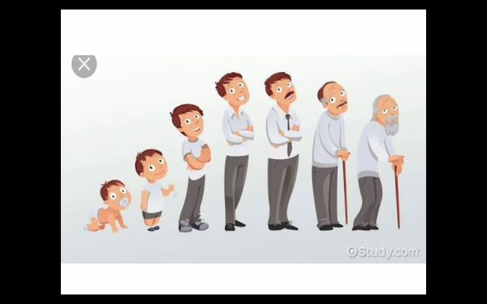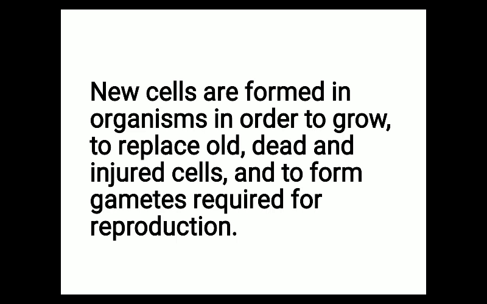Suppose you imagine a little baby. What is the size of this little baby? It is very small, but after a few years the size of that baby grows continuously. What is the reason behind it, how is the size of the body increasing? The answer is cell division. Cell division is taking place in the body and ultimately leads to growth and development. Cell division is also essential to replace old, dead and injured cells, and by the process of cell division gametes are produced in our body, which are required for reproduction.